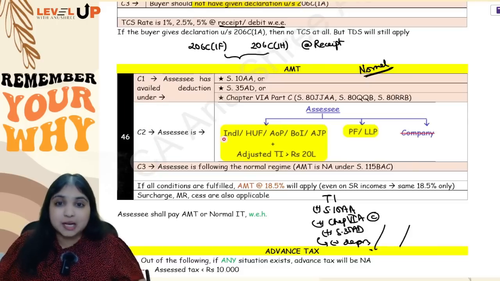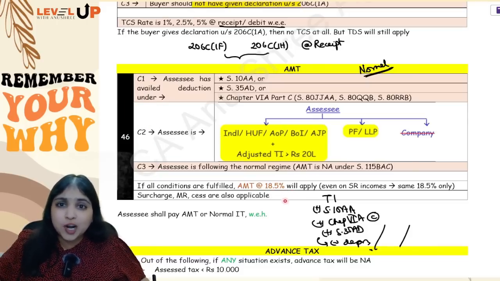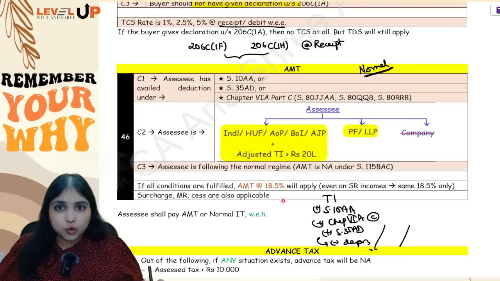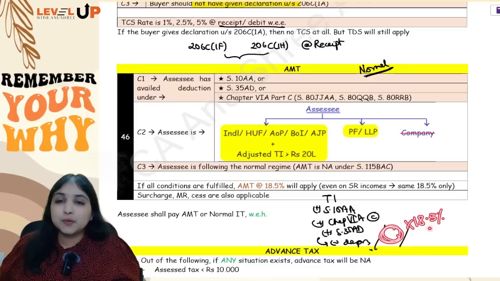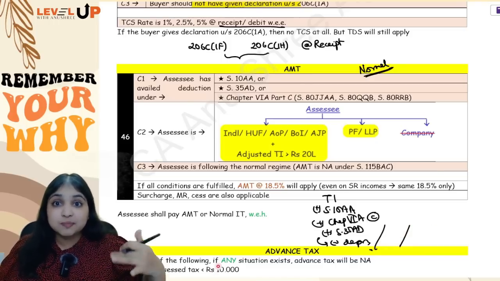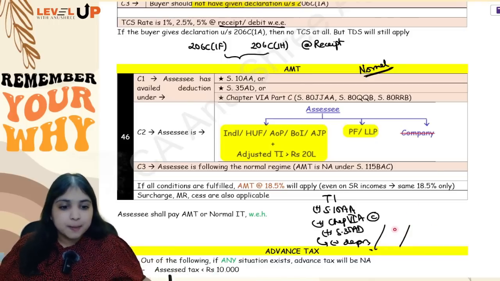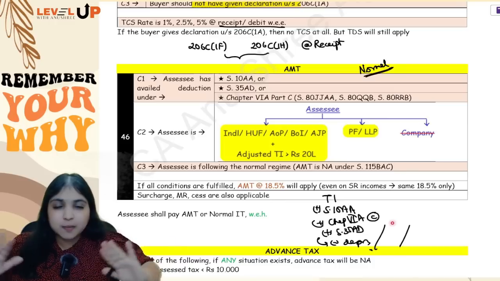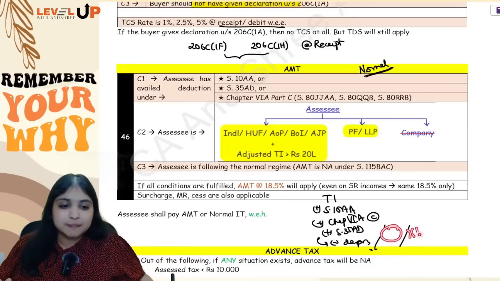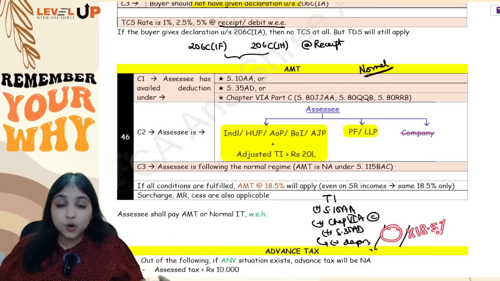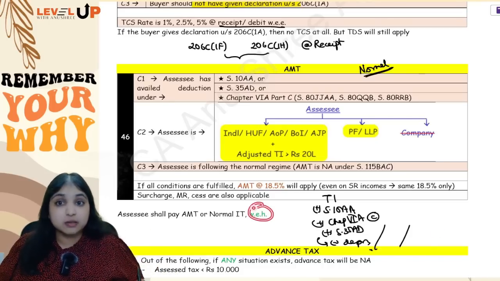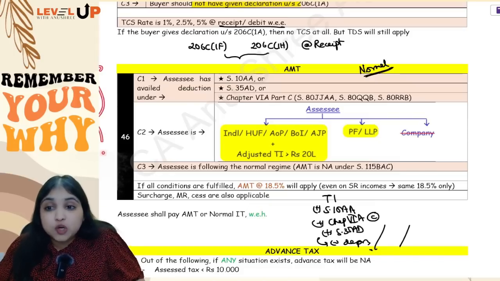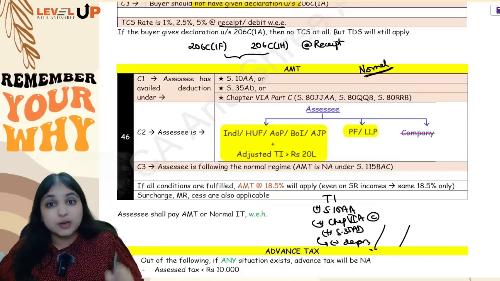If AMT is applicable, your tax rate will be 18.5%. Special rate, casual income and all, I don't care. Whatever is your adjusted total income, that into 18.5% will become your basic tax. Of course, surcharge, marginal relief, cess, all that will apply, but no special rate income, normal rate income, nothing. Now, the assessee will have to pay AMT or normal income tax, whichever is higher. I am repeating again. This provision will not apply in 115BAC. It will apply only in the normal regime.